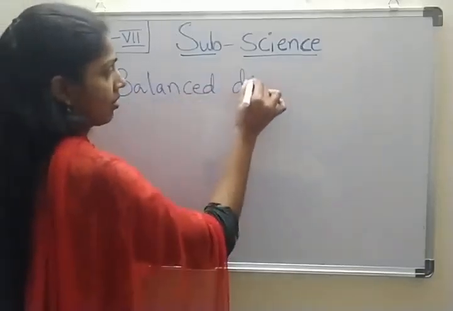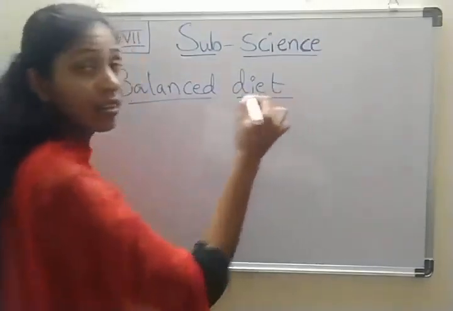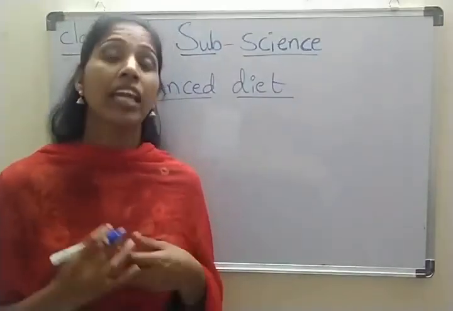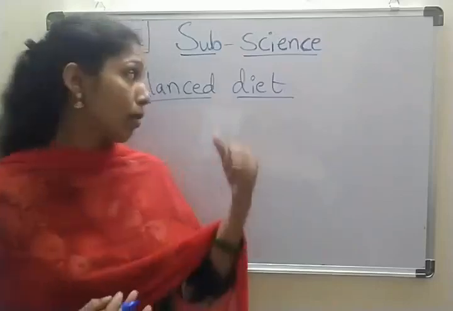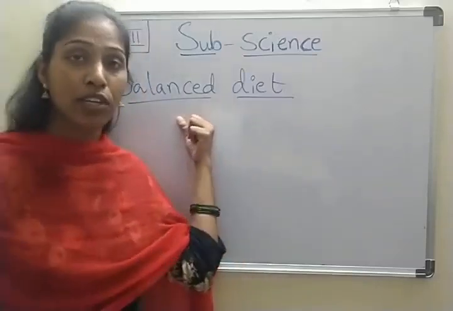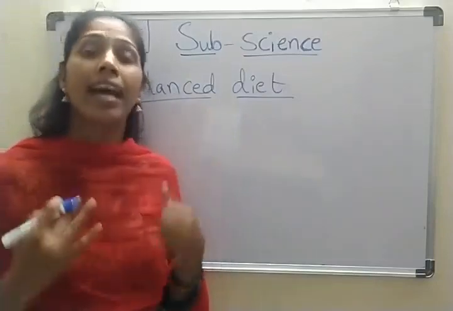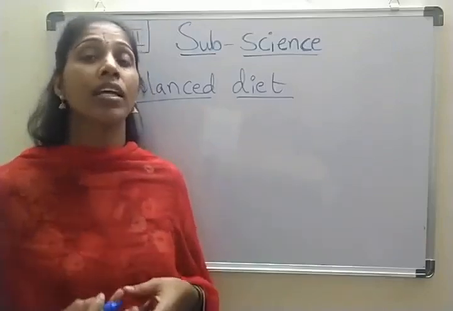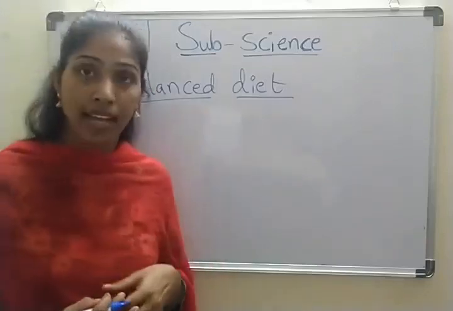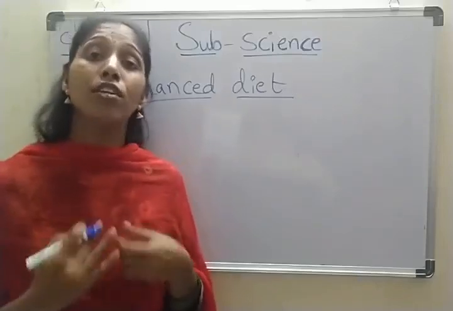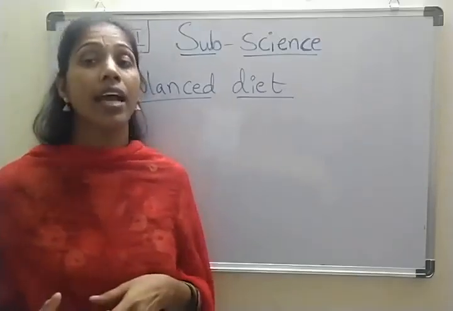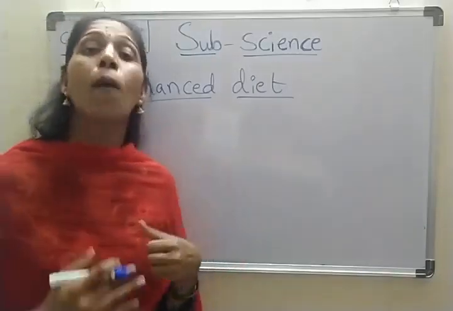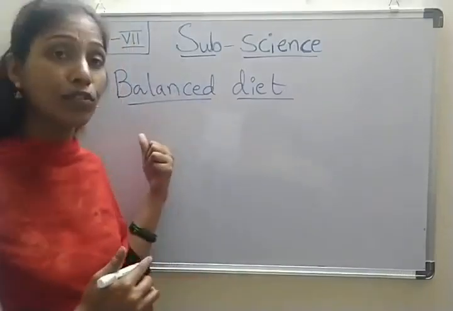Balanced diet. A diet that has all the components of food in adequate amount is called a balanced diet. Please note down the definition of the balanced diet. A diet that has all the components of food in adequate amount is called a balanced diet. A balanced diet is essential for proper growth and functioning of the body.